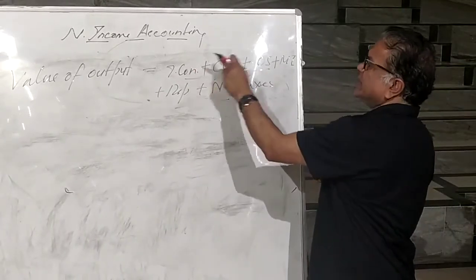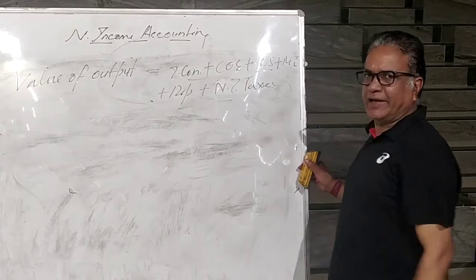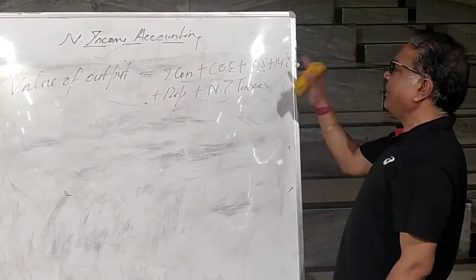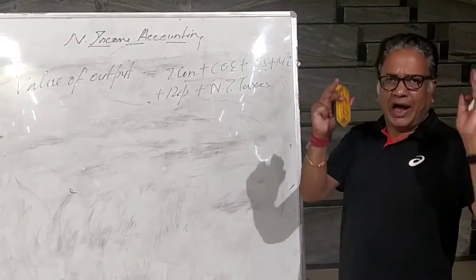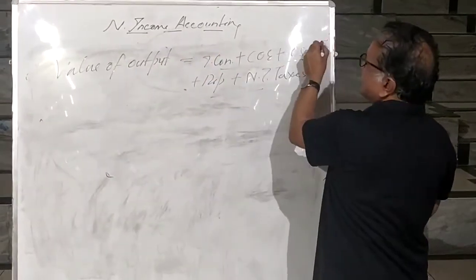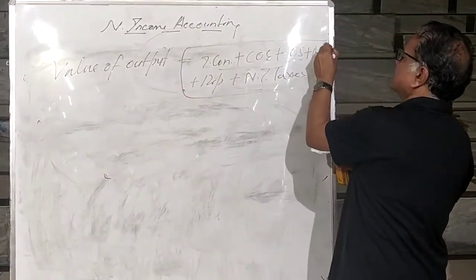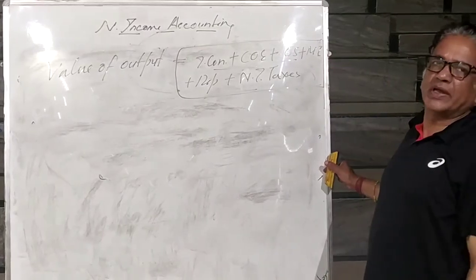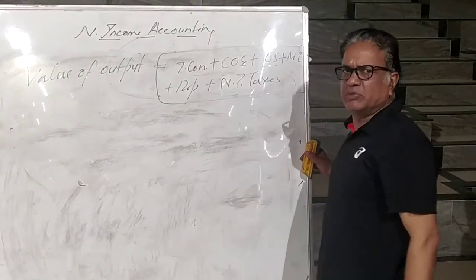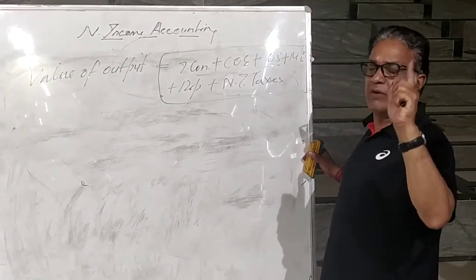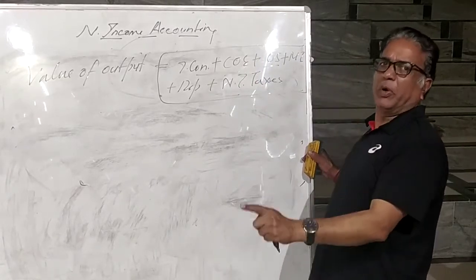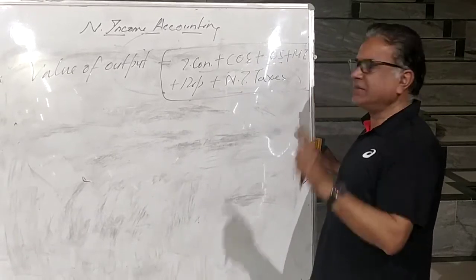This is how we can calculate the total value of output. Here, this is IC, COE, OS, depreciation, net indirect tax. This is the value of output produced by the corporate enterprises, and MI is the value of output produced by the unincorporated enterprises. Together it is the value of output. So this is the value of all goods and services produced in the economy during the period of 1 year. Once again, one by one we will take the components. IC, intermediate consumption, means expenditure on raw material by a firm. COE, payment by the employer to employees in cash or kind for rendering services.